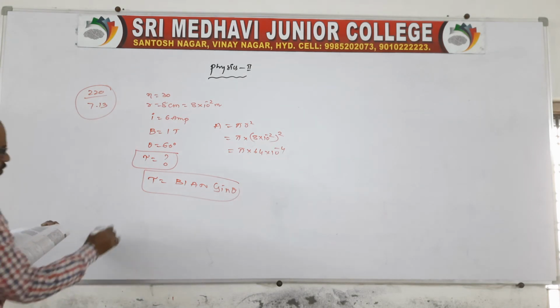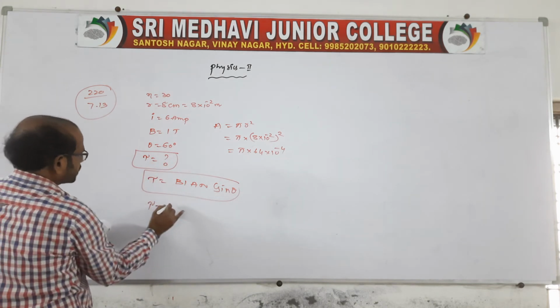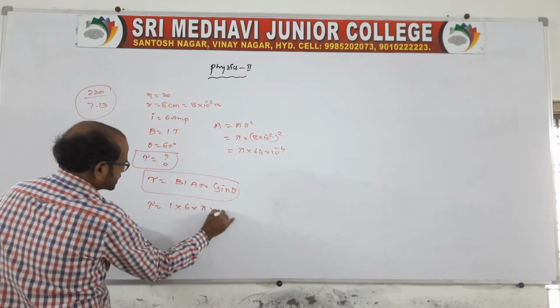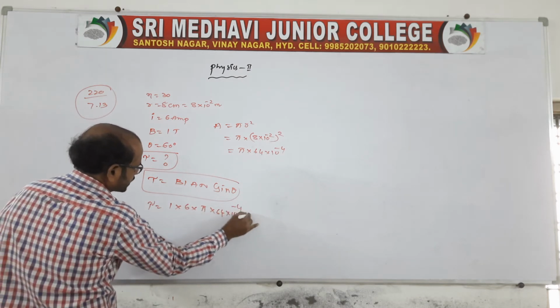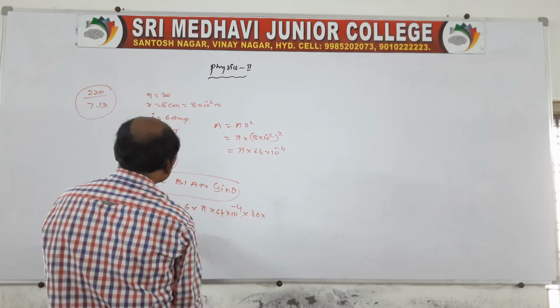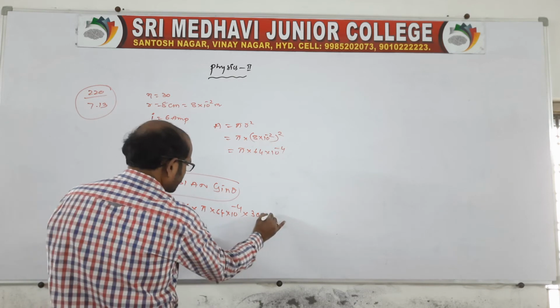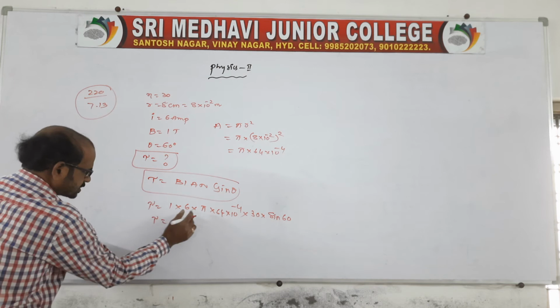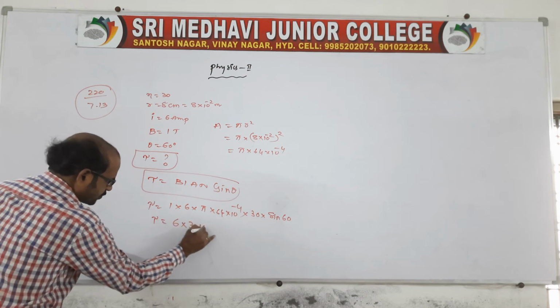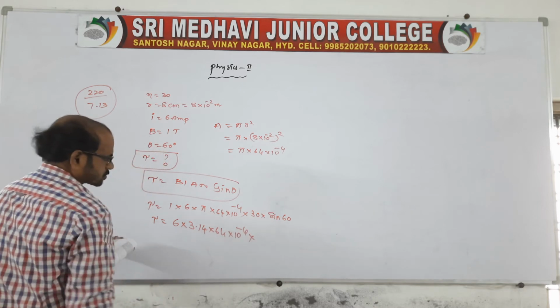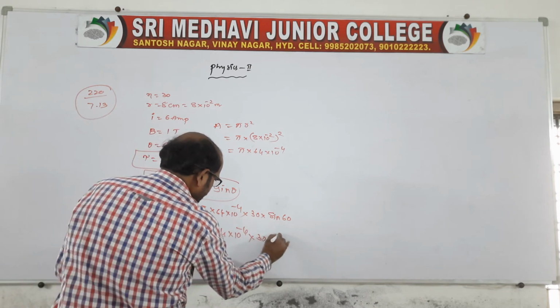Here torque is equal to B is 1, current is 6, area is pi into 64 into 10 power minus 4, into n which is 30, and sin 60 is root 3 by 2. So it is 6 into 3.14 into 64 into 10 power minus 4 into 30 into root 3 by 2.